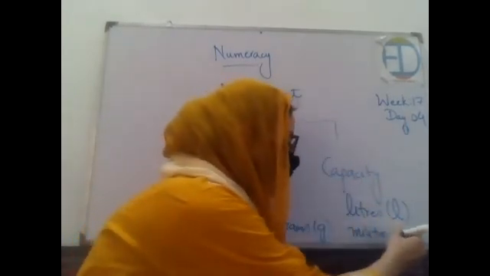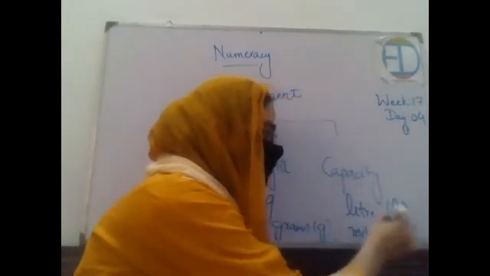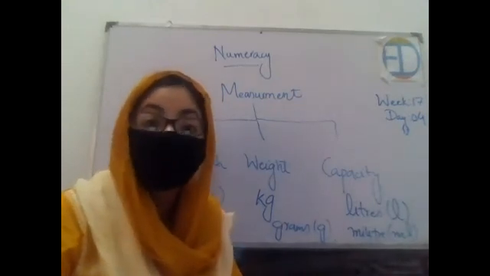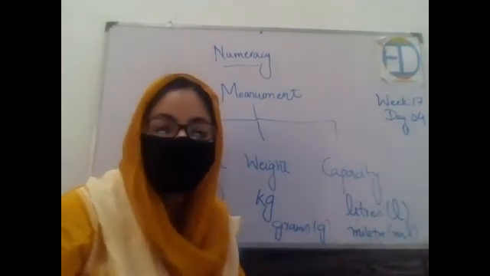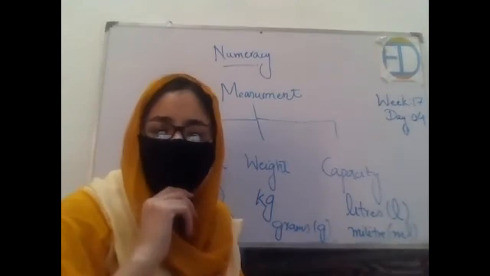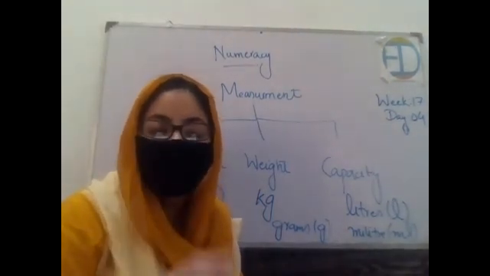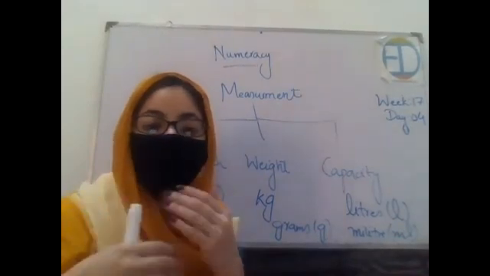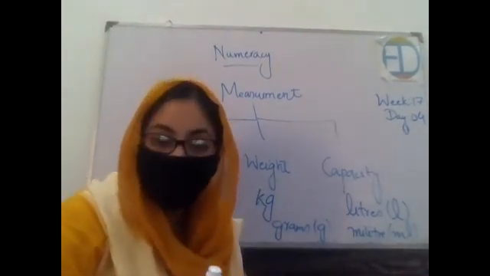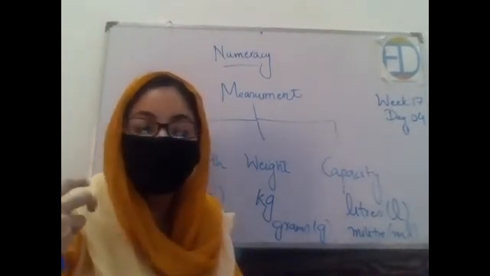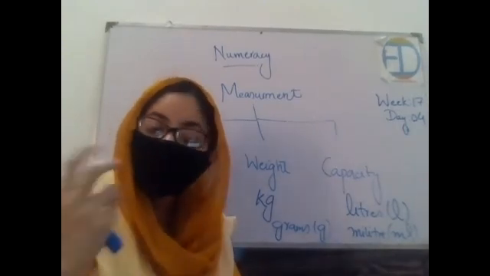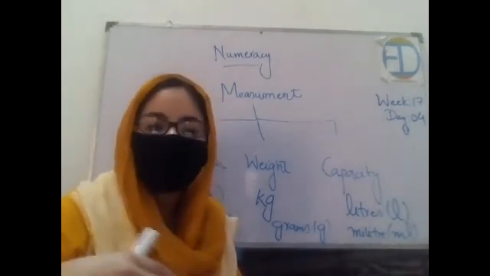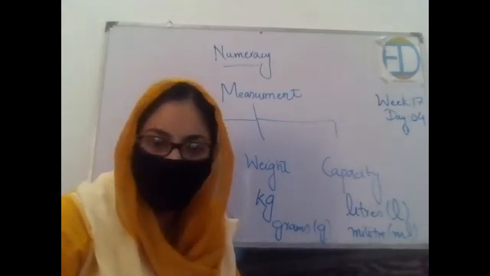So for that we use m and l. This is the symbol for milliliter, right? Okay, what else have we learned in that? We have also learned what objects we use to measure in liters, right? For the bigger ones we use liters and for smaller ones milliliters. So we practiced that as well, right?